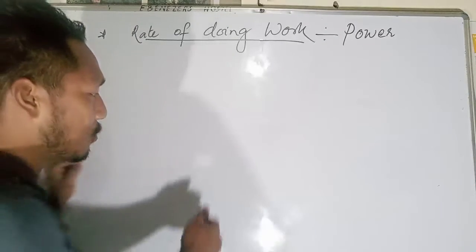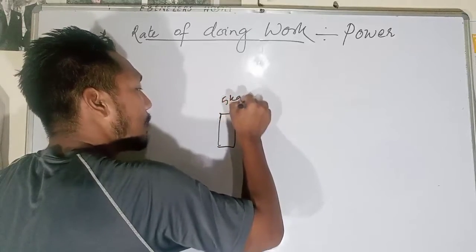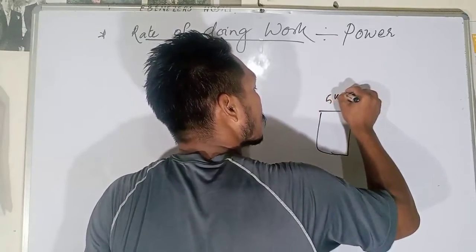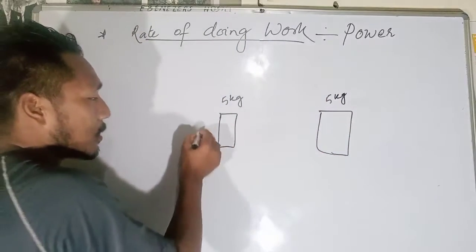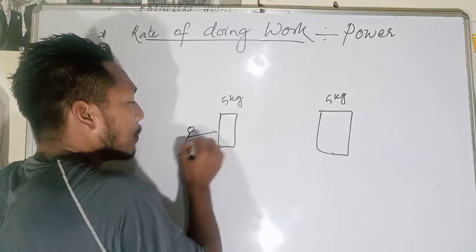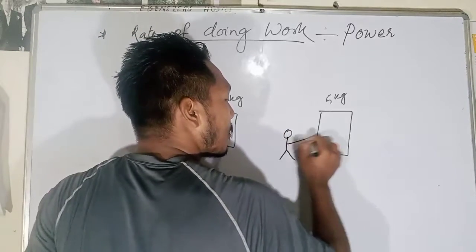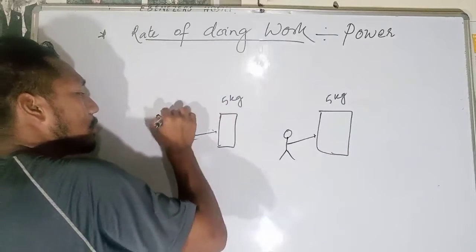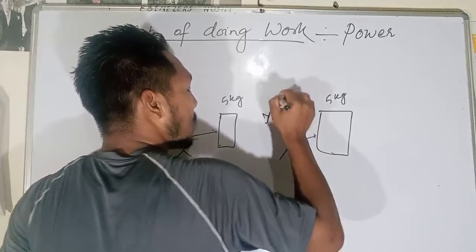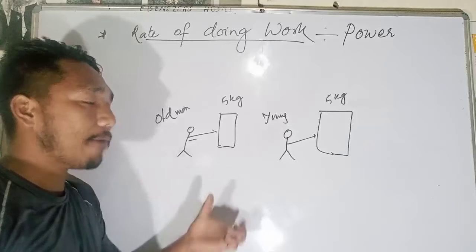Now if I let you push this object, which is 5 kg, and another one which is also 5 kg, this one is pushed by a person and the other is pushed by another person. But this one is an old man, and this one is a very young boy. Whom do you think will have more power?